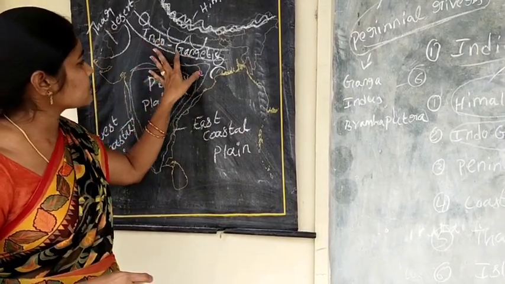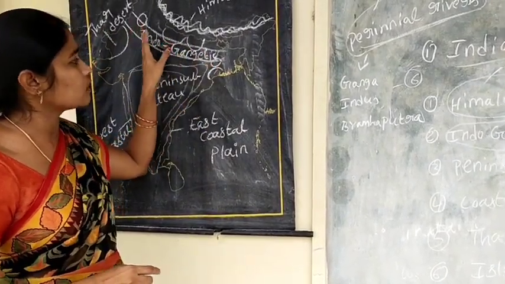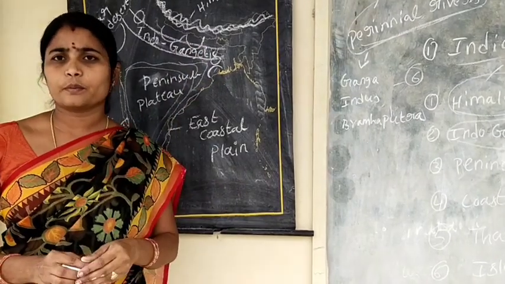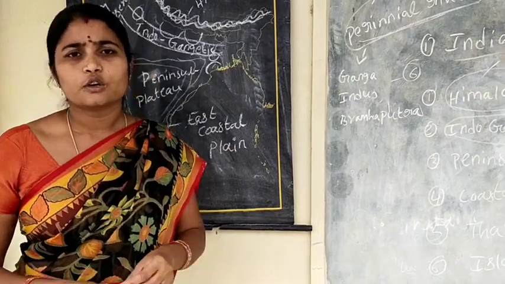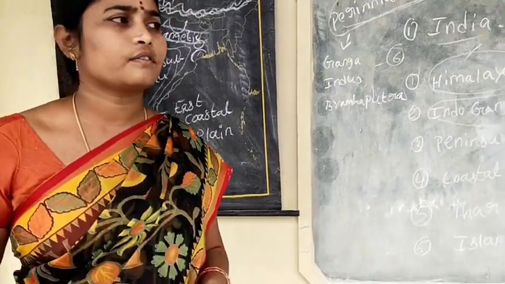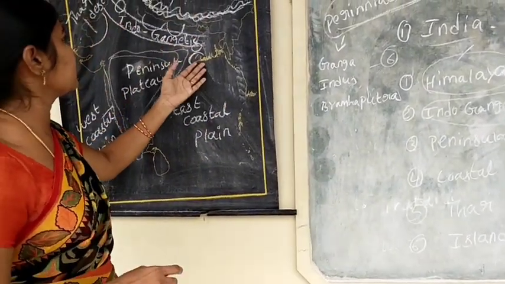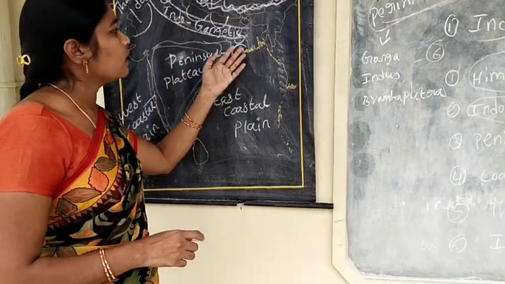Agriculture is the prime occupation of the people in the Indo-Gangetic Plain. A number of industries are established due to the availability of natural resources in the Indo-Gangetic Plain.